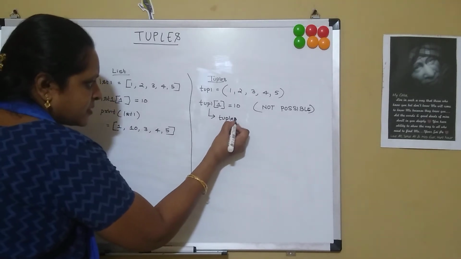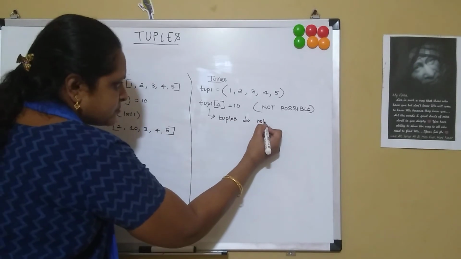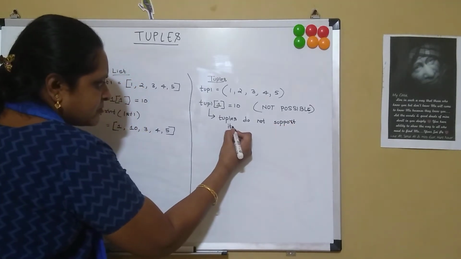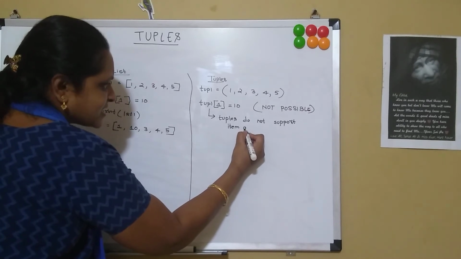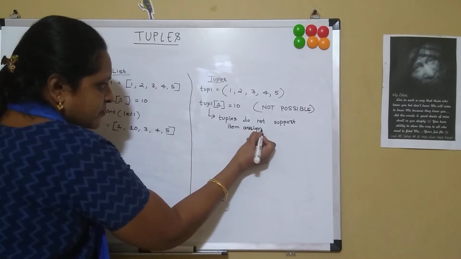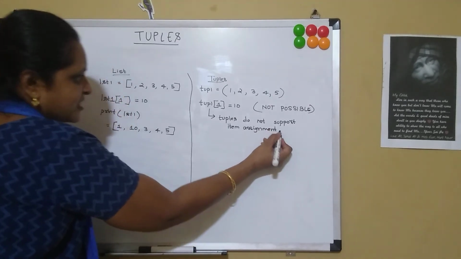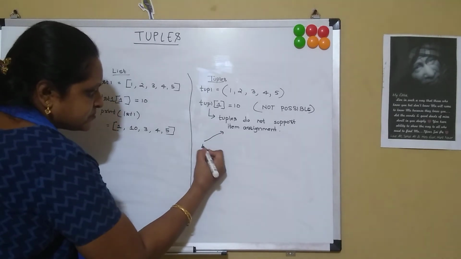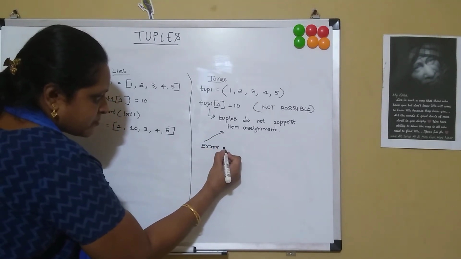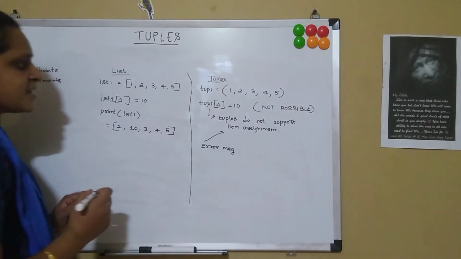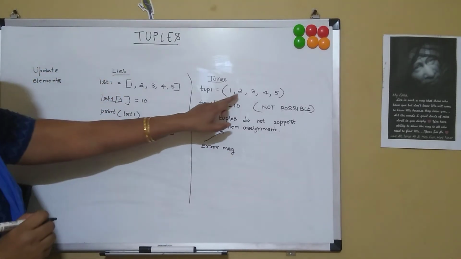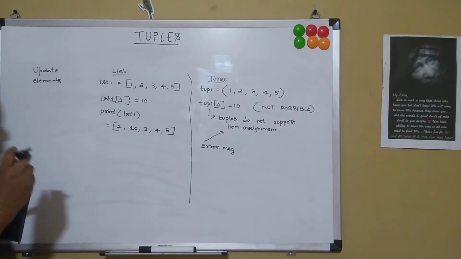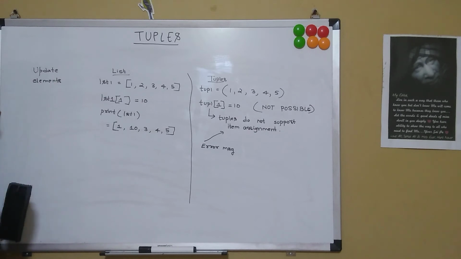Tuples do not support item updation, item assignment. So the interpreter raises this particular error message. It gives out this error message when we try to change the value of the tuple, because tuples are immutable. We cannot change the contents of the tuple once it has been created.